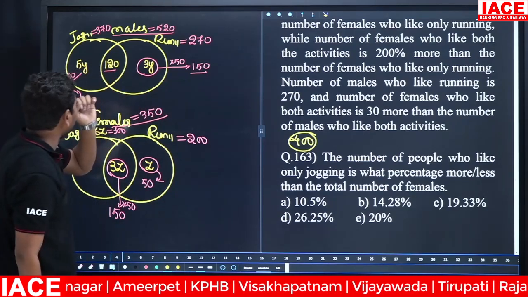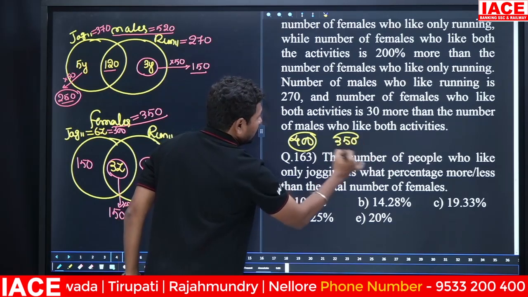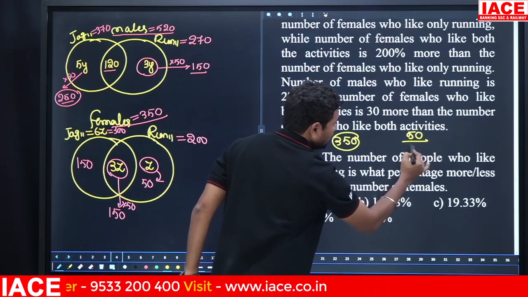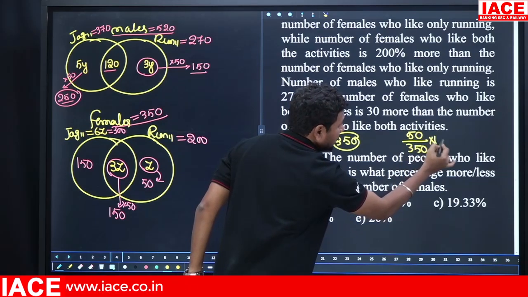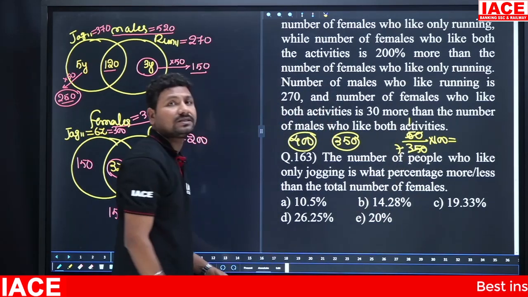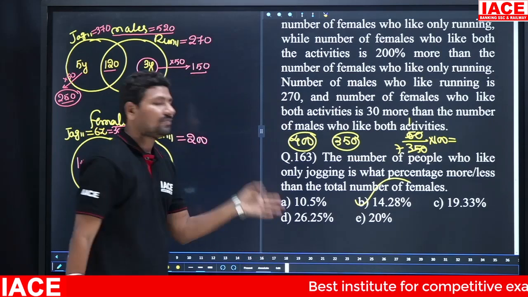Total number of females is how many members? 350. Okay, 350. Here 400 is more than 350. How much more? 50 more. Comparing to 350, we need percentage, multiply with 100. 50 by 350, 1 by 7 is equal to how much percentage? 14.28 percentage. Then 14.28 percentage means option B.